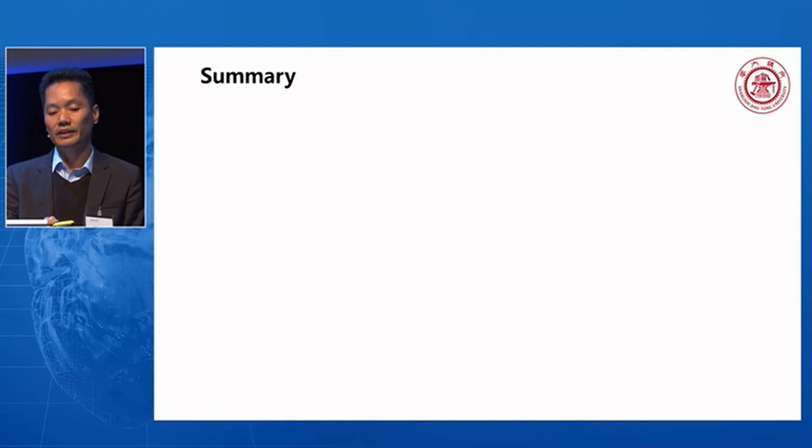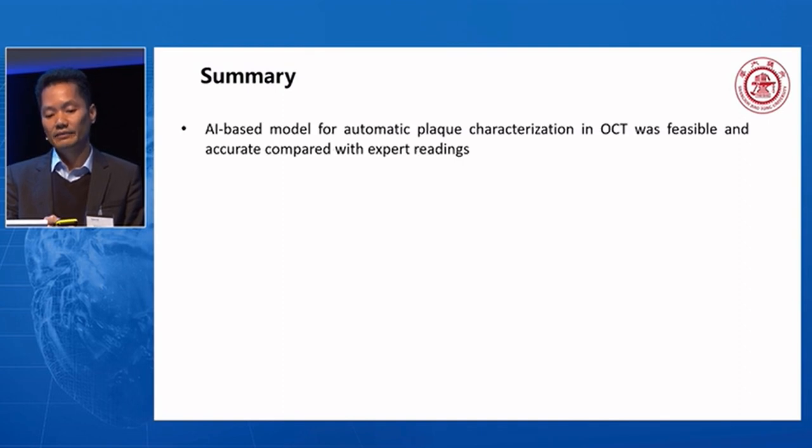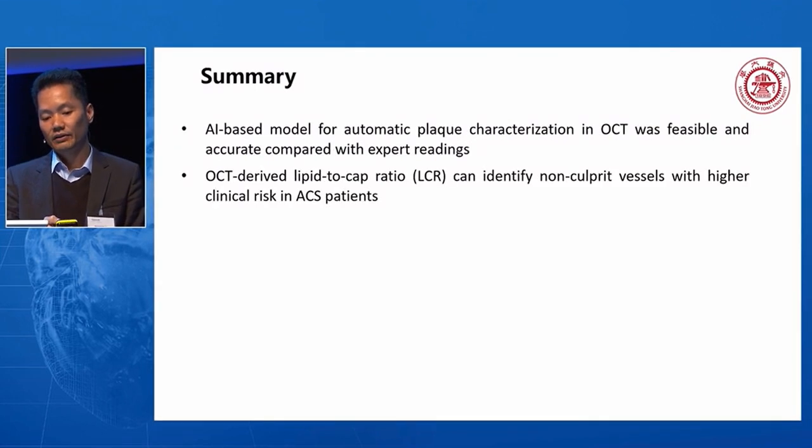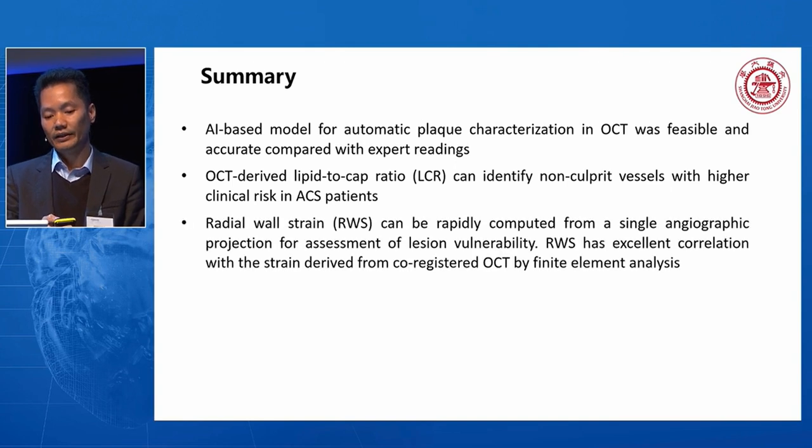So ladies and gentlemen, in conclusion, the AI-based model for automatic plaque characterization in OCT was feasible and accurate compared with expert reading. OCT-derived lipid-to-cap ratio can identify non-culprit vessels with higher clinical risk in ACS patients. Radial wall strain can be rapidly computed from a single angiographic projection for assessment of lesion vulnerability. And RWS has excellent correlation with